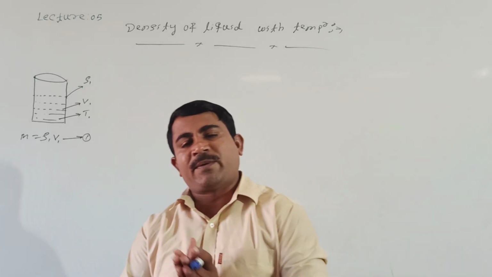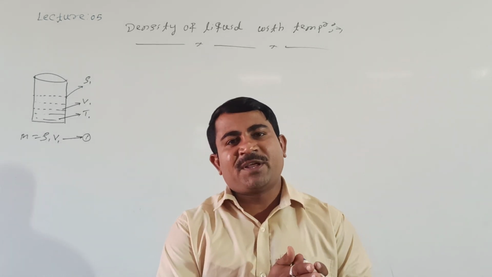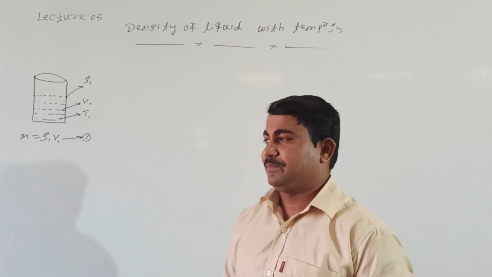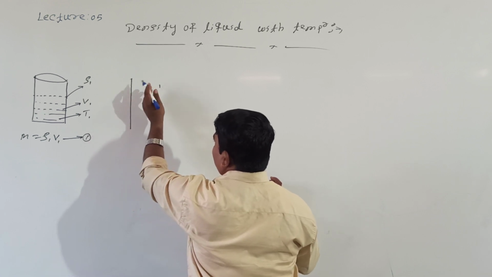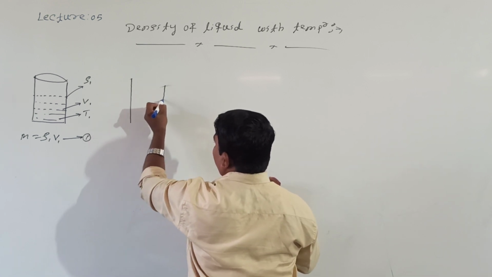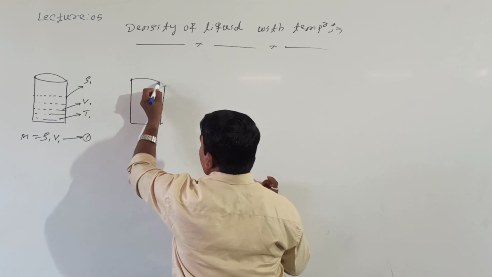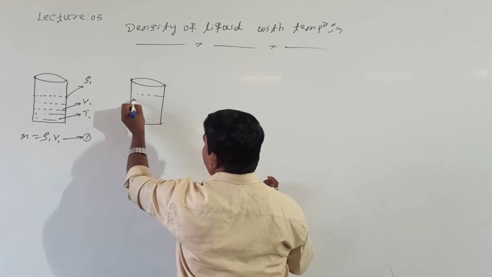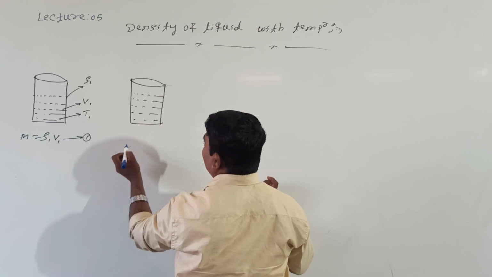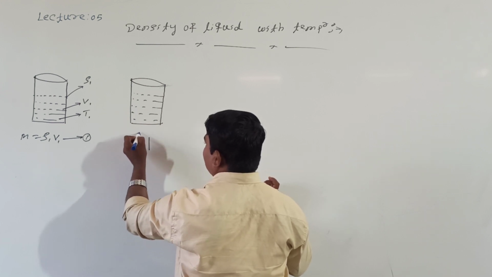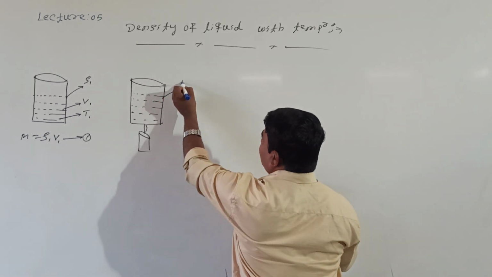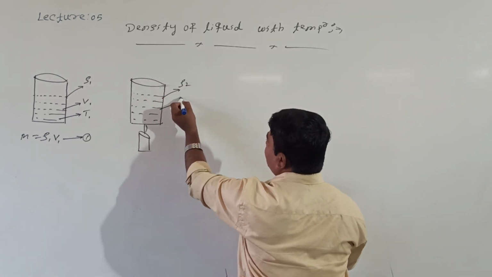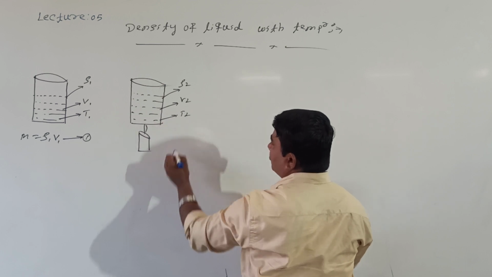Now I want to provide some amount of heat. As a result, the temperature increases from T1 to T2. Same case I will take. Again I will take the vessel with the level of liquid. Now I want to provide some amount of heat from this heat source. Now what happens? The density rho 1 changes to rho 2, volume V1 changes to V2, and temperature T1 changes to T2.